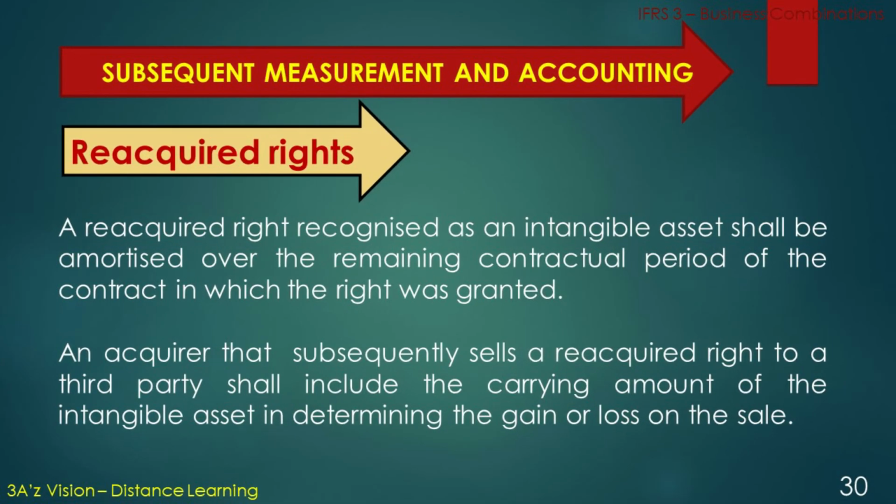The reacquired rights. The reacquired rights, recognized as an intangible asset, shall be amortized over the remaining contractual period of the contract in which the right was granted. An acquirer that subsequently sells a reacquired right to a third party shall include the carrying amount of the intangible asset in determining the gain or loss on the sale.